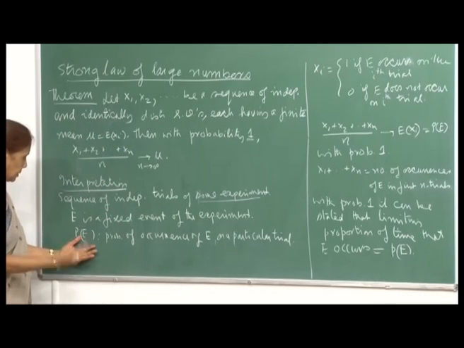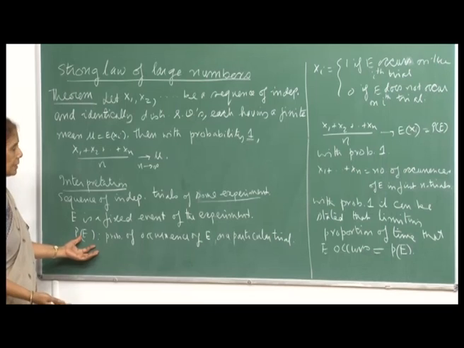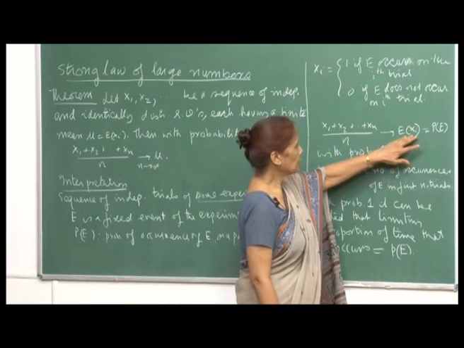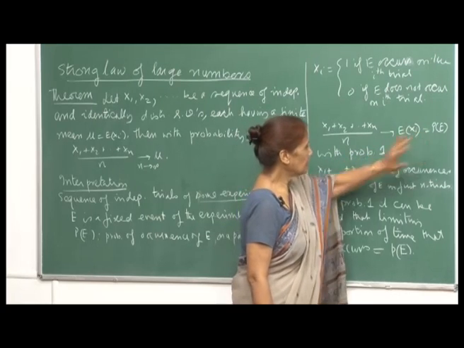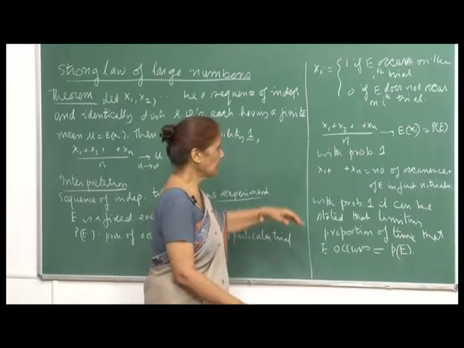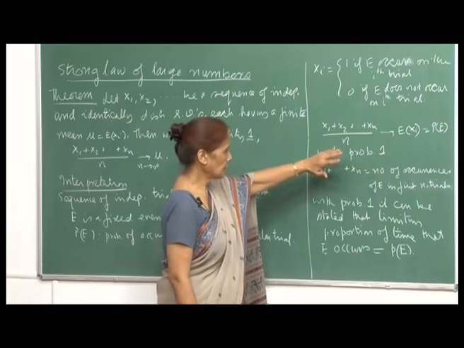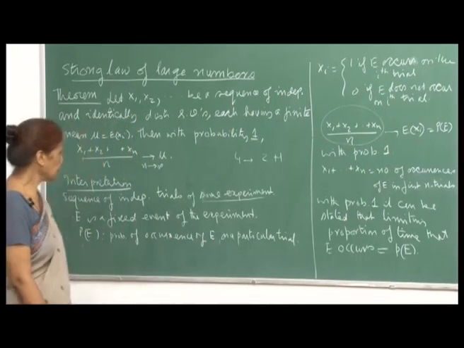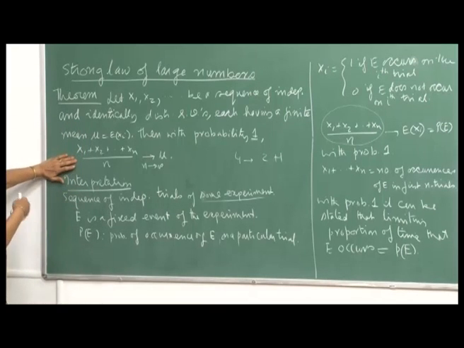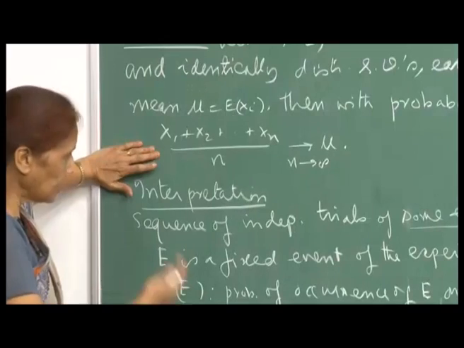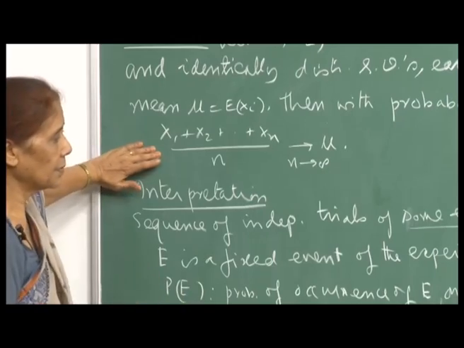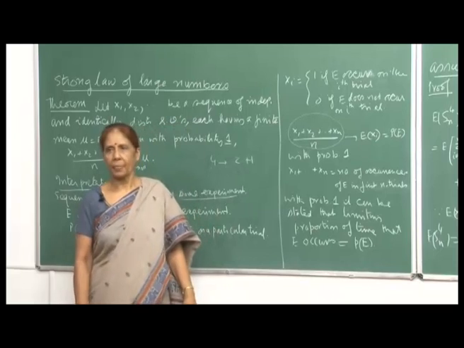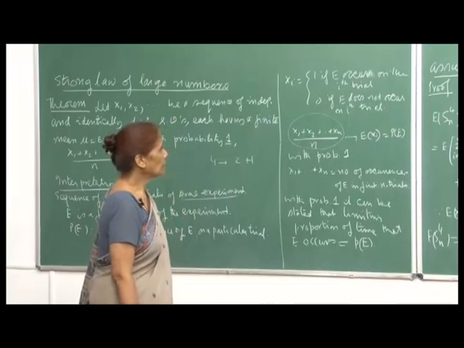I have denoted P(E) as the probability of occurrence of E, and so this ratio will converge to the probability of E, with probability 1. So, this is a certain event. This is an interesting interpretation, and therefore the strong law of large numbers reinforces our concept of the way we had defined probability through relative frequency.